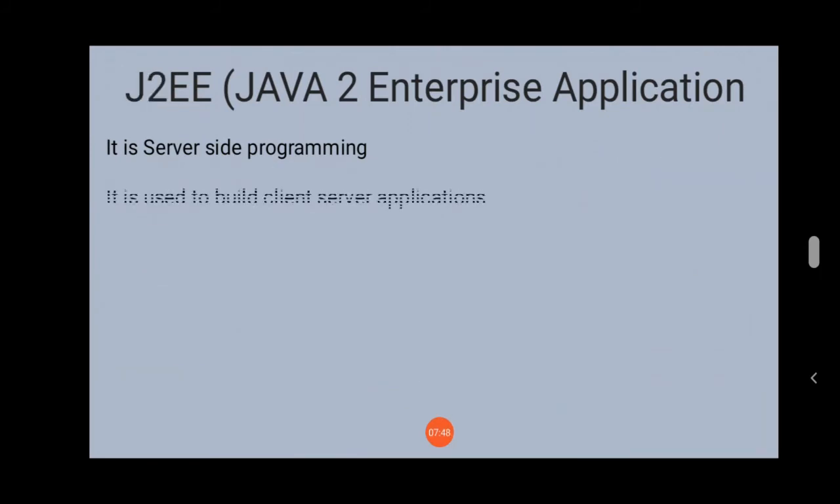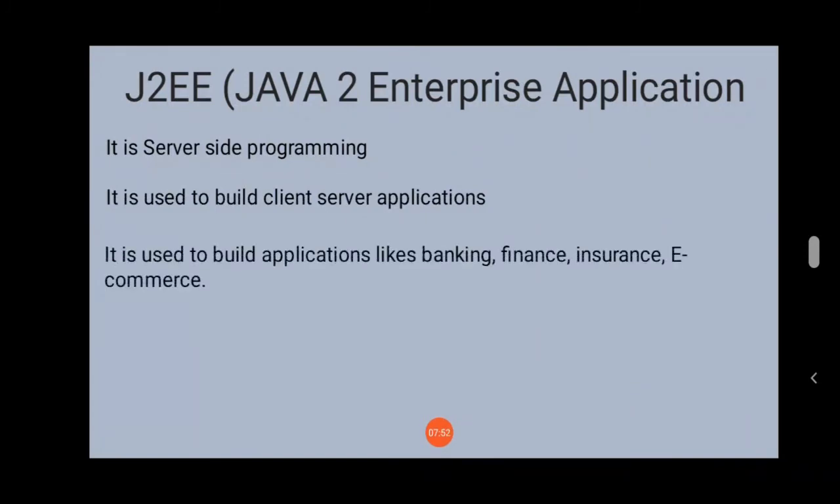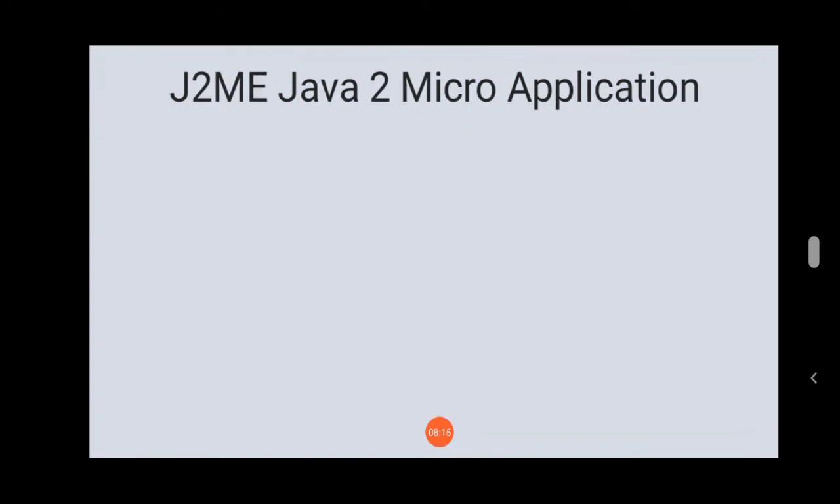Now it is used to build client server applications, and it is used to build applications like banking, finance, insurance and e-commerce. Nowadays we are using these applications widely. So most of the applications in the world, near about 80% of applications, have been built by using J2EE, Java 2 Enterprise Edition.